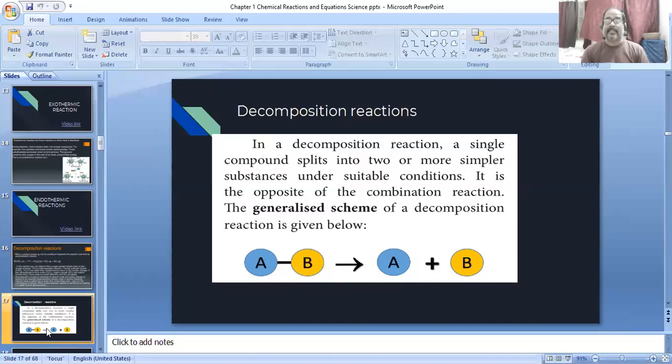So the generalized scheme of a decomposition reaction is like this, suppose A and B. So here A plus B, AB is the product and this product is converted into A and B, that means reactants. So simply, it is just the opposite reaction of combination reaction. It's called decomposition reaction. Okay. Now